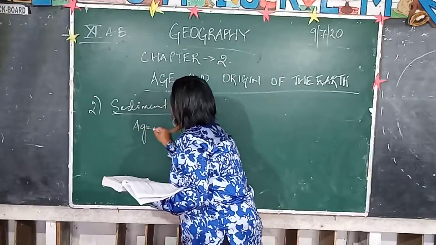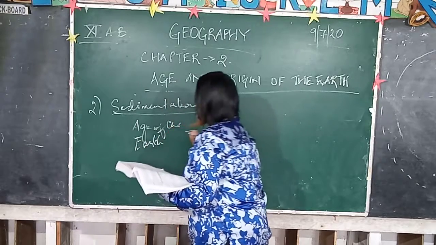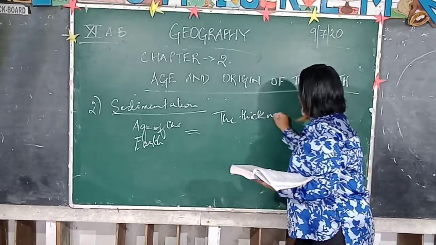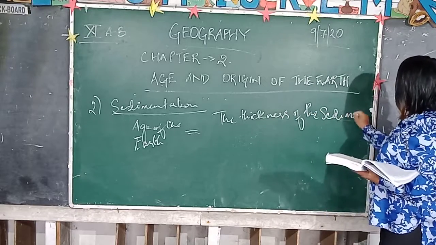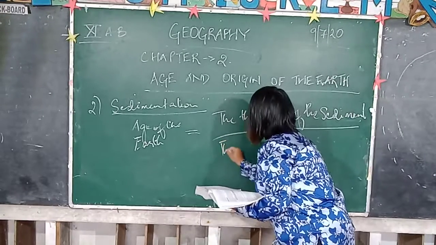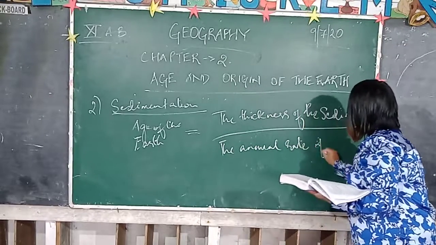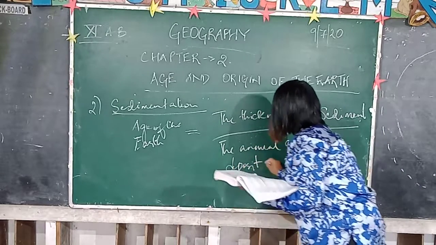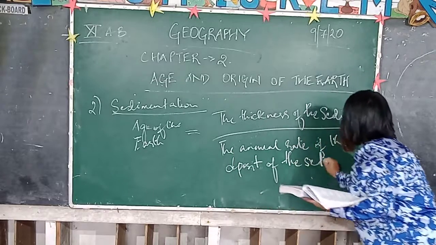The age of the earth can be calculated by dividing the thickness of the sediment by the annual rate of the deposit of the sediments.